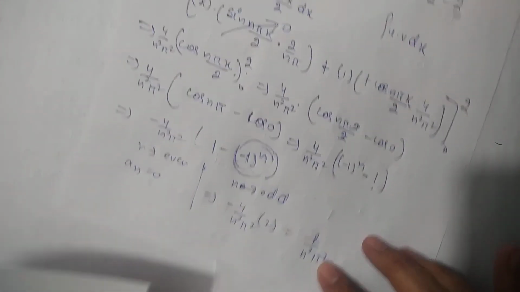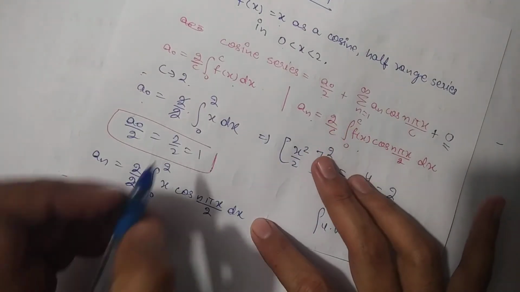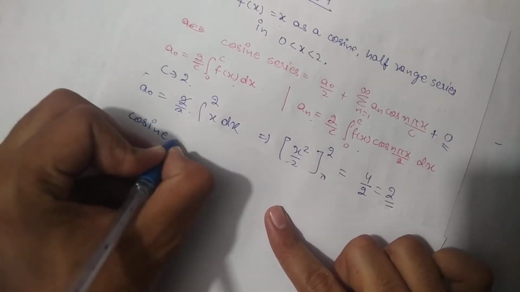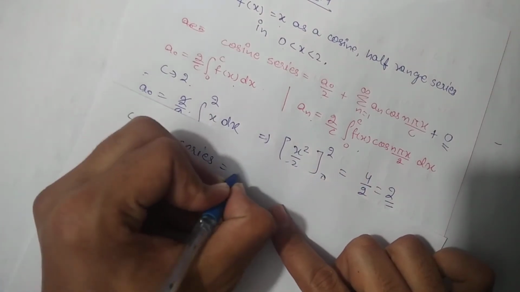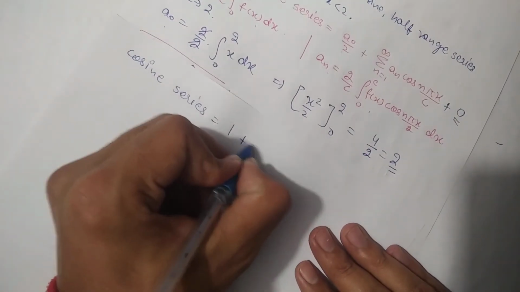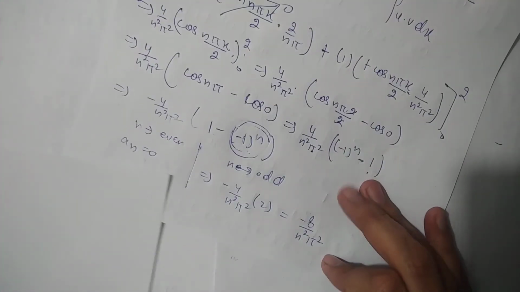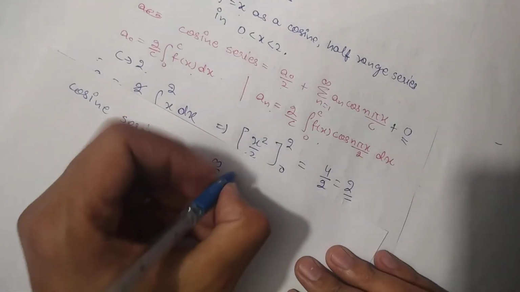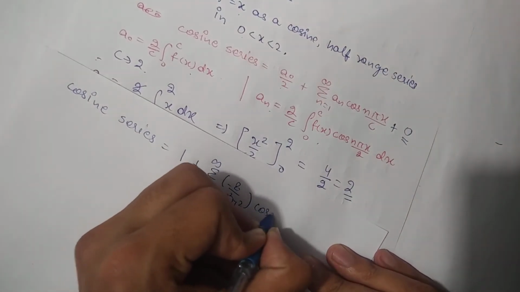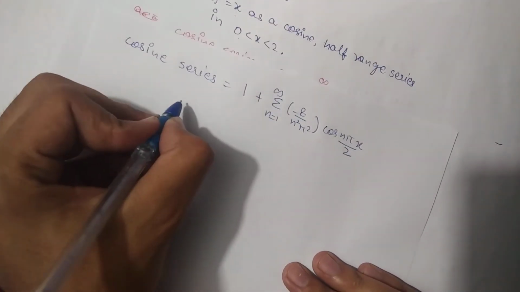Now I will apply this value in the above formula, that is a naught by 2, and we got the value of a naught by 2 as 1. So the cosine series will be equal to 1 plus summation n from 1 to infinity an, and the value of an is minus 8 by n square pi square, minus 8 by n square pi square into cos n pi x by 2. Okay, now put its limit and we will get its value just like that.